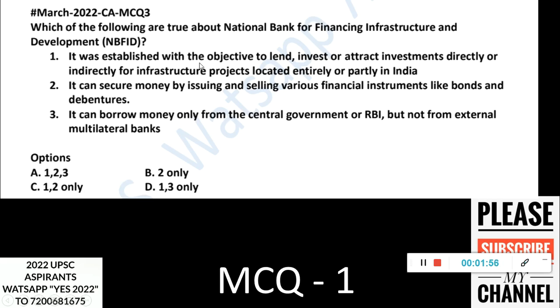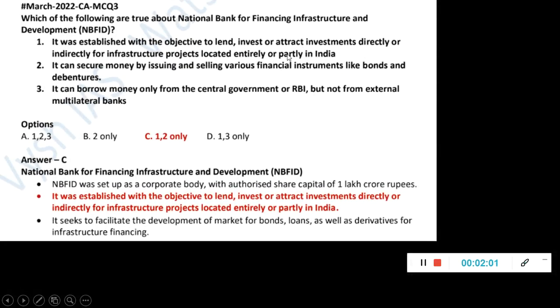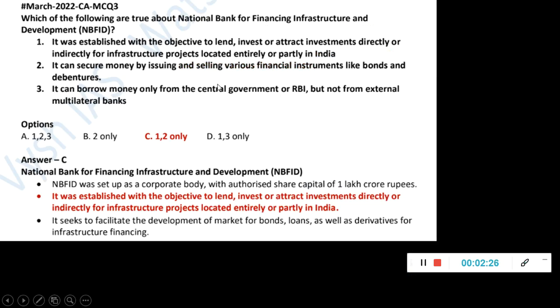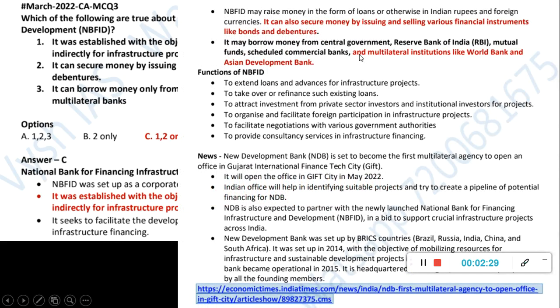Then the first statement alone you have to check. Because it's a detailed general one and it's given everything in totality, it is a true statement. National Bank for Financing Infrastructure and Development was established with the objective to lend, invest or attract investments directly or indirectly for infrastructure projects located entirely or partly in India. Whatever it is, it is the bank for financing them. The remaining are all true, the bonds and other things which are mentioned. But this "only" statement, only from the central government or RBI, that is wrong, because it can take from other multilateral institutions like World Bank, Asian Development Bank, from everywhere.